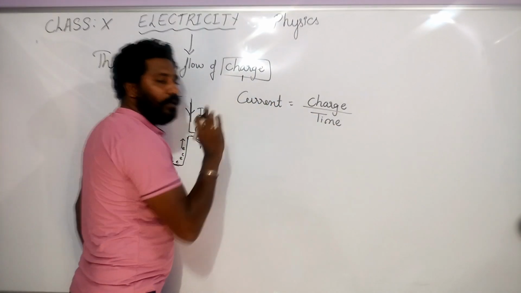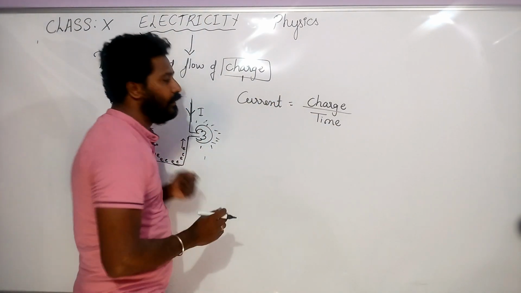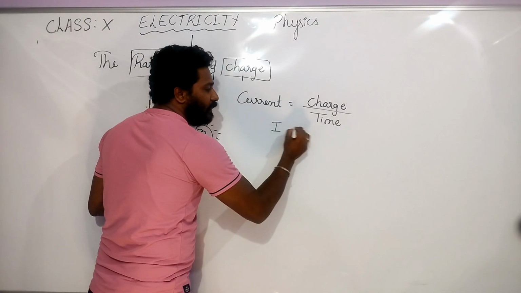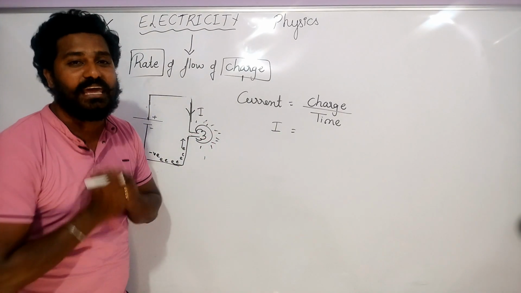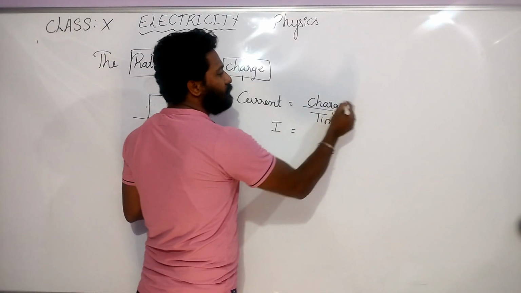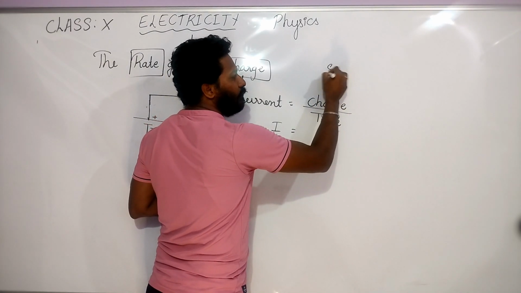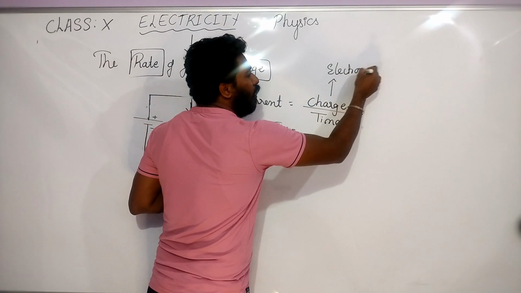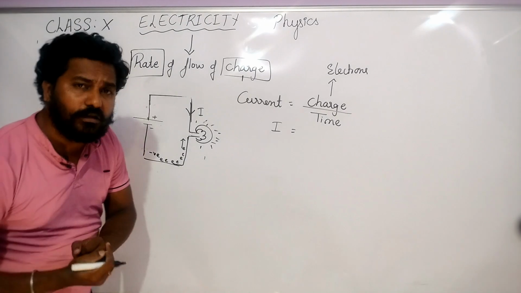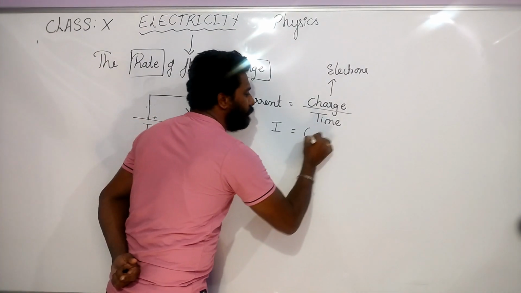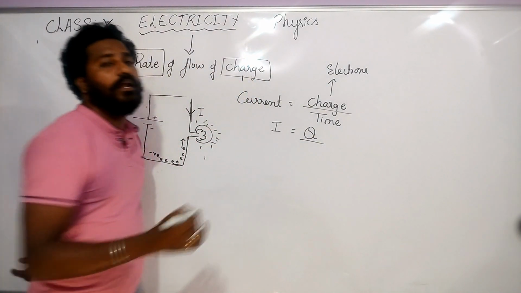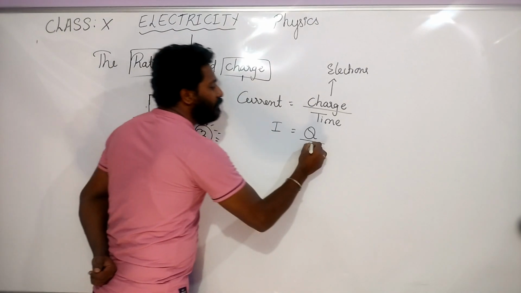How do we represent current? We represent current by the symbol I. Charge means the electrons, right? How do we represent it? It is represented by Q. And how do we represent time?